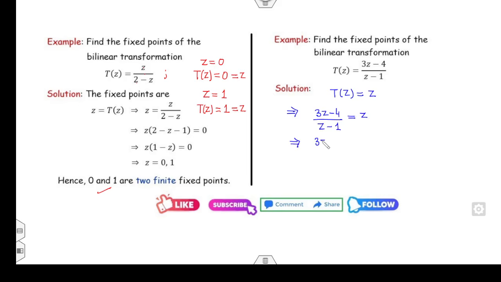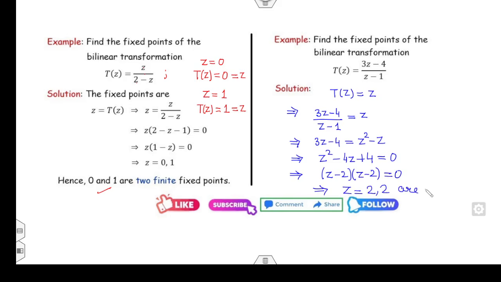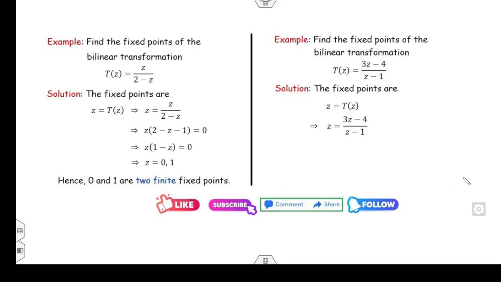Now you can open this bracket or you can cross multiply them. It's z square minus z. Now it's a quadratic equation. I can move all values to the right hand side. Z square minus 4z plus 4 is equal to 0. Can you factor them? The factor will be (z minus 2)(z minus 2), which is equal to 0. Hence, z is equal to 2, 2 are the fixed points of this bilinear transformation.